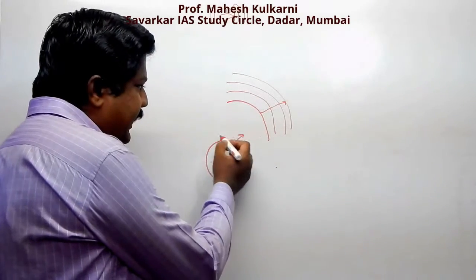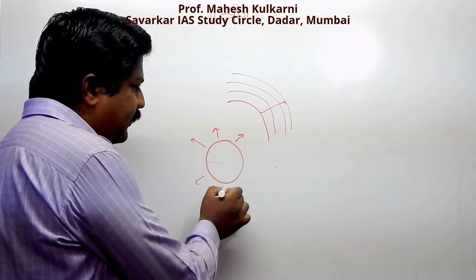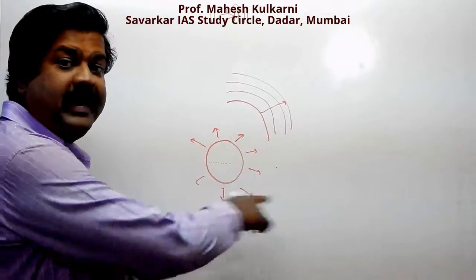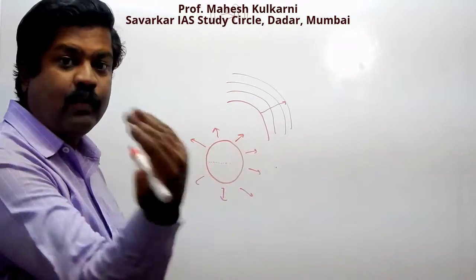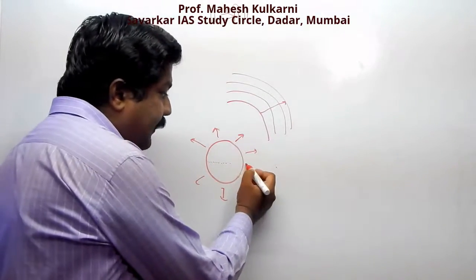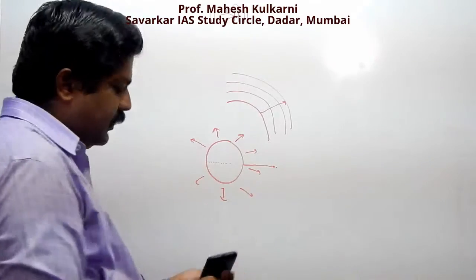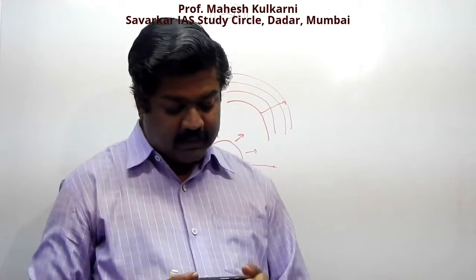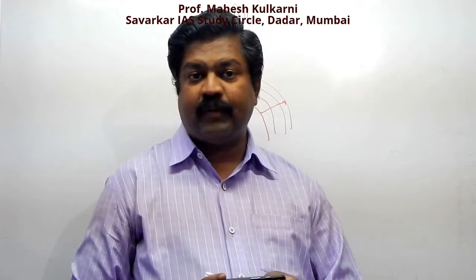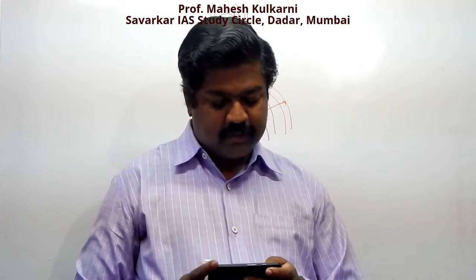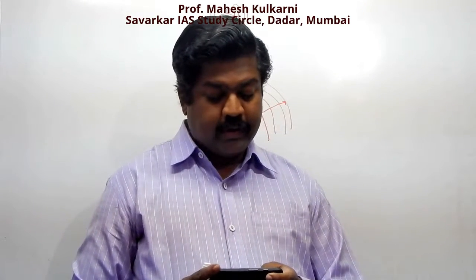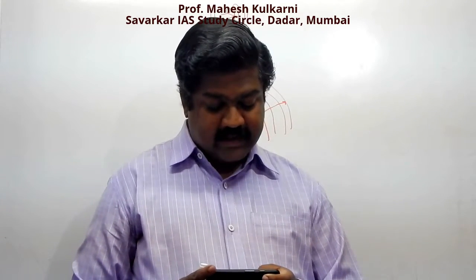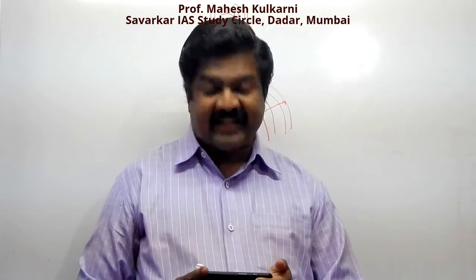Then the sun is radiating energy in all possible forms and in all possible directions. I am showing only planar, but they are going inside this and outside also. Out of that, only a part is received by Earth, or is coming towards Earth. That calculated number given is 1 by 2000 million. So the option is again A. Now, Sahyadri mountain causes dash dash type of precipitation.